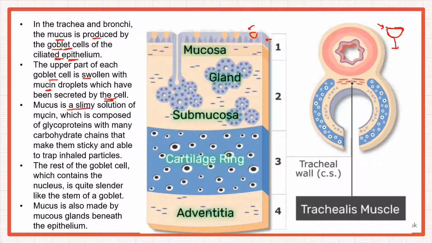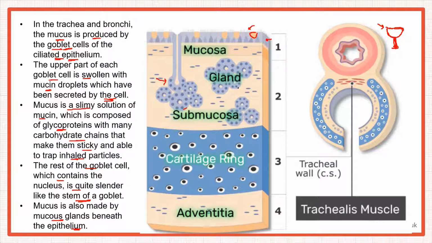Mucus is a slimy solution of mucin, which is composed of glycoprotein with many carbohydrate chains that make them sticky and able to trap the inhaled particles. The rest of the goblet cell, which contains the nucleus, is quite slender, just like the stem of the goblet. This part here would contain the nucleus. Mucus is also made by the mucus glands beneath the epithelium. So there are two sources of mucus: it is secreted by the goblet cells and also by the glands.